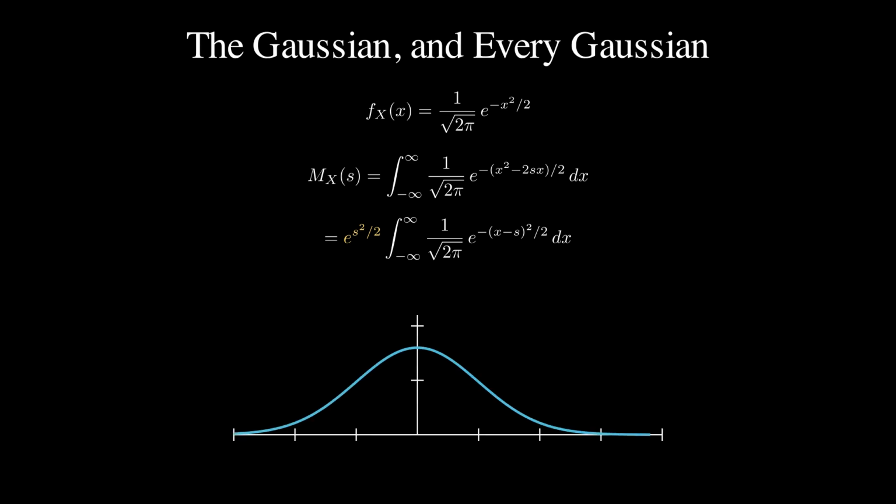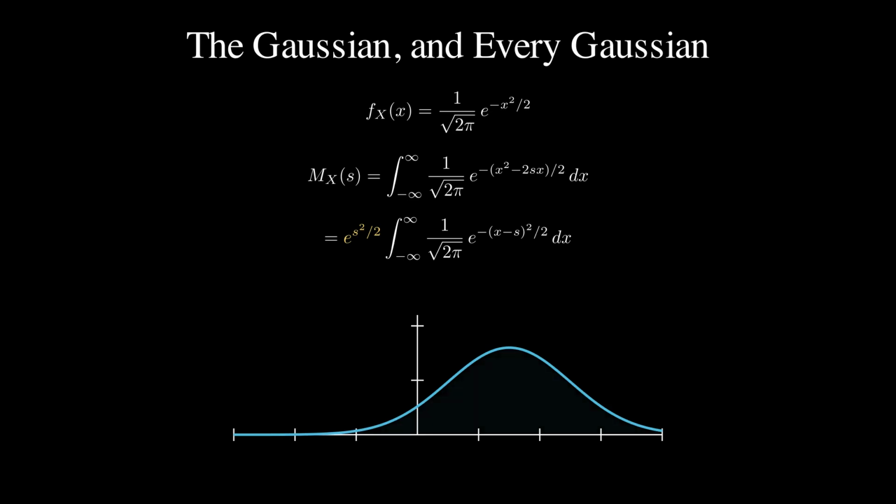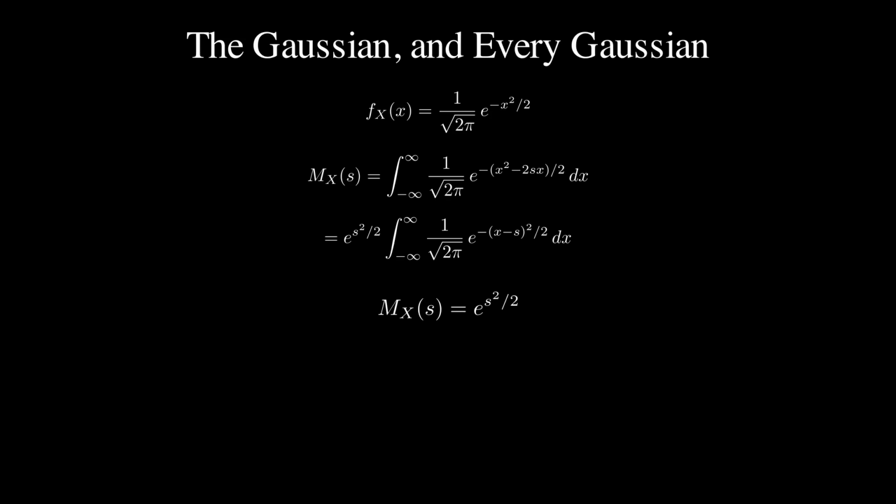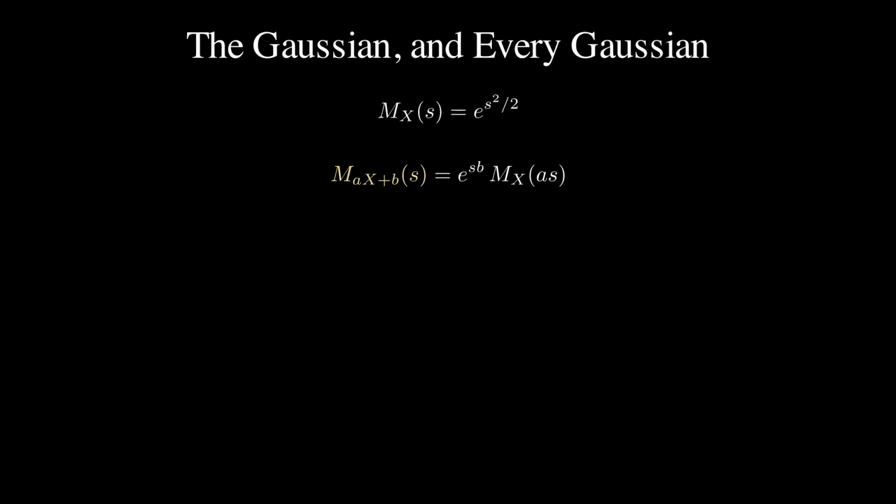Look at what stays inside. A Gaussian density whose center has slid from 0 to s. Sliding a bell curve does not change its area. It still integrates to exactly 1. So the integral vanishes, and the factor out front is the whole answer. The moment-generating function of the standard normal is e to the s squared over 2, the simplest transform in the catalog. One more rule lifts this to every Gaussian.